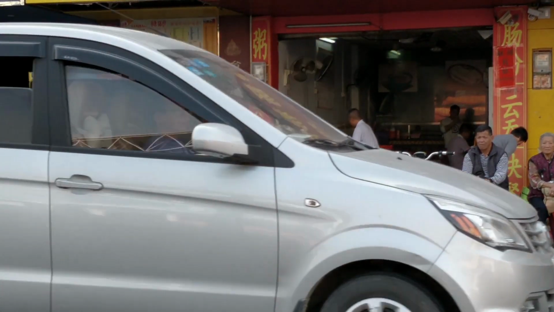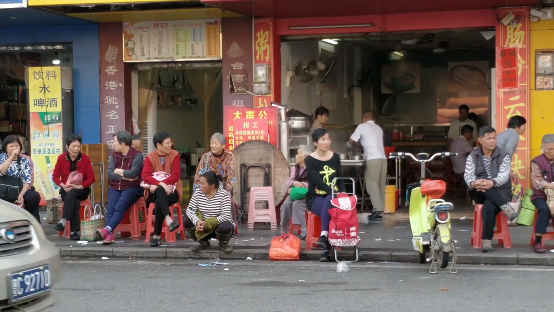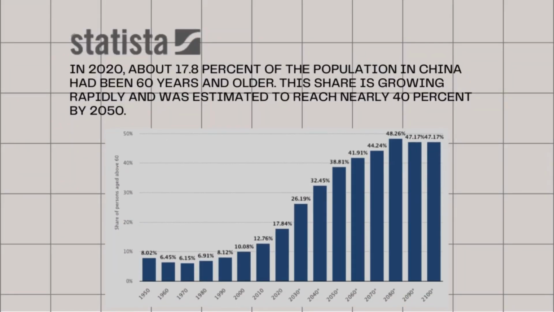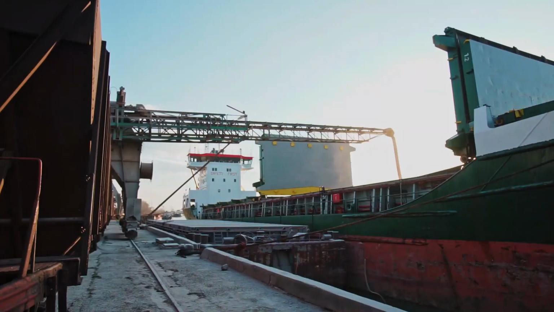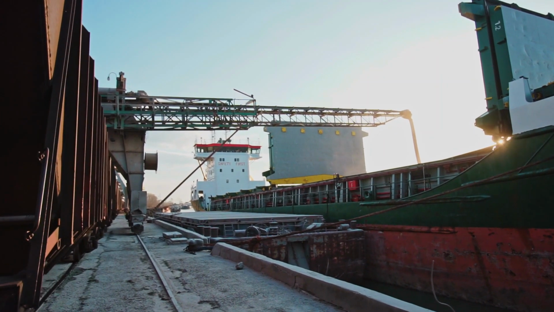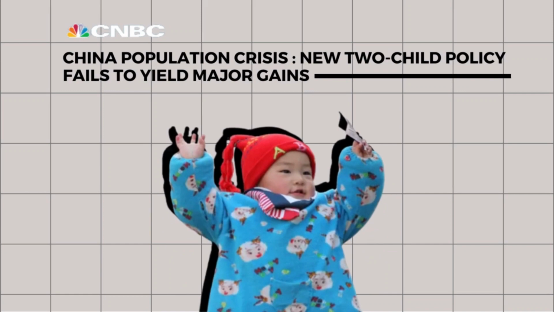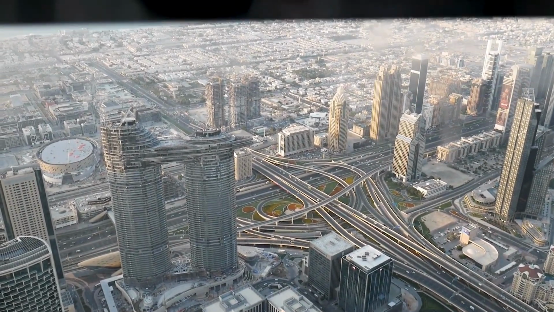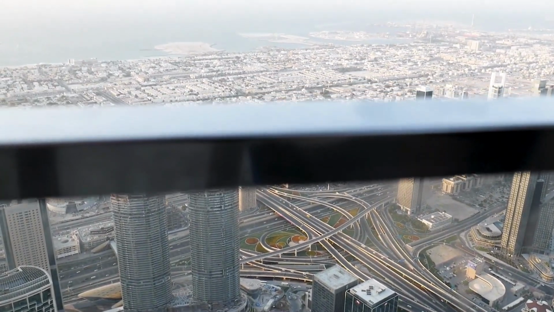In conclusion, China's population decline is a complex issue with significant implications for the country's future, and the aging population and declining birth rate are creating significant challenges for the country's social and economic system. While the two-child policy has not had the desired effect, China's government is exploring new ways to encourage childbirth and support families. It remains to be seen how these efforts will impact China's population and its future on the world stage.